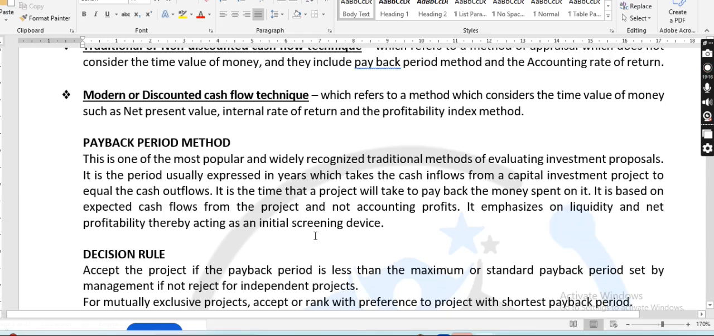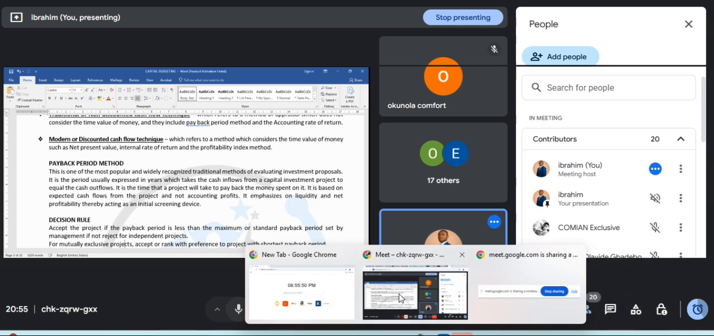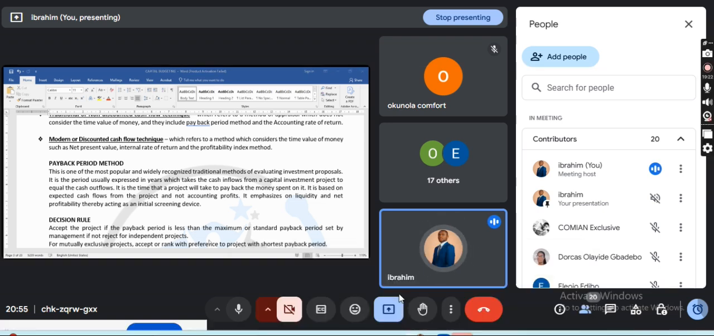Payback period is the period you will use to recoup your investment, the time you will pay back. It is the time that a project will take to pay back the money spent on it. You spend 50 naira on this project. When will I recoup my money? That is the payback period, class. What is the decision rule? The decision rule says that you should choose the shorter period.